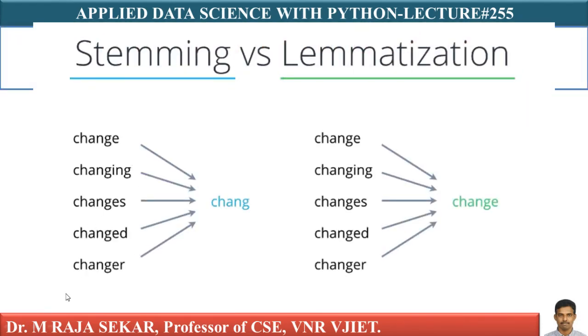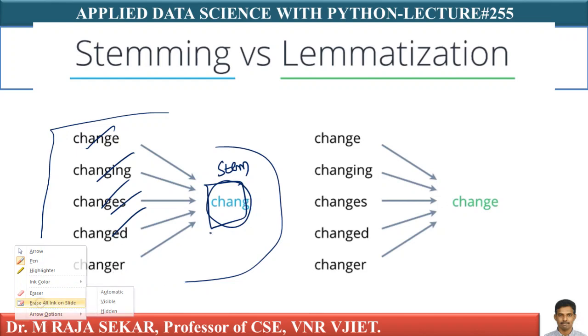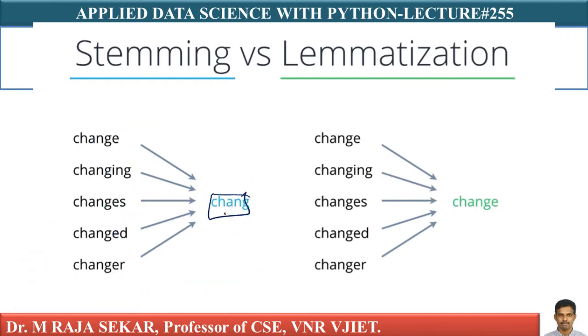Just observe this output. I am comparing this stem. This is about stemming, isn't it? This is the stem, this is the root. Stemmers will perform this stemming, isn't it? This stem, root form or base form for all these words is this one. But is it a valid dictionary word? It's not a valid dictionary word. As I told you, stemmers don't have dictionary lookups.